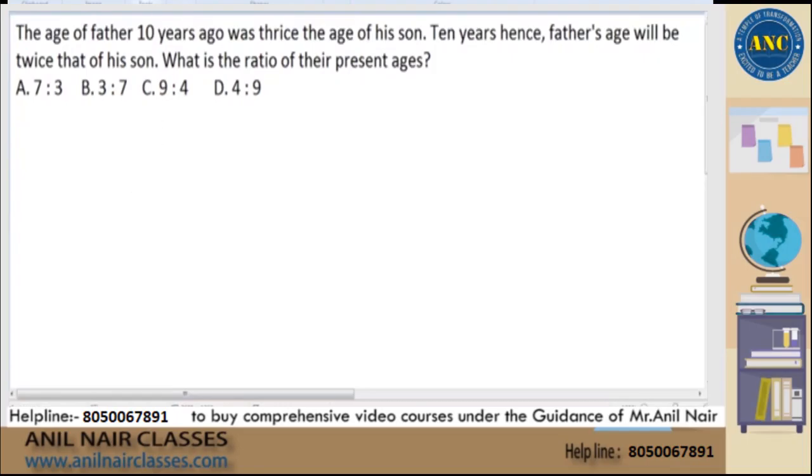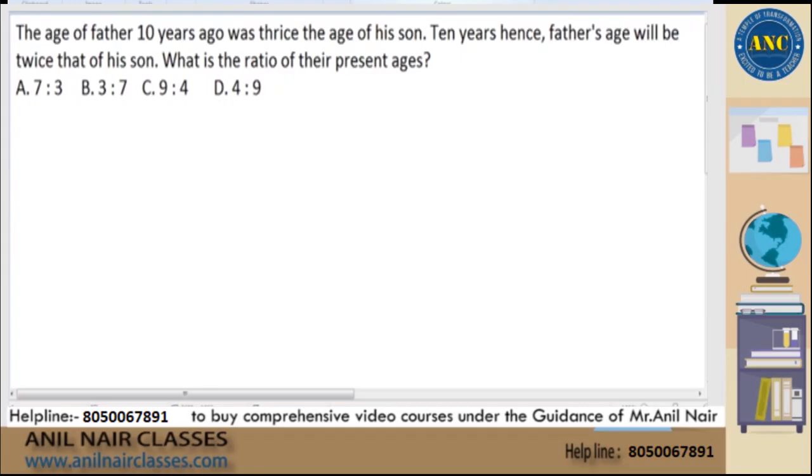Okay. Now first let us read the question, and then we will read statement by statement. The age of father 10 years ago was thrice the age of his son. 10 years ago the father is thrice the age of his son. Next, 10 years hence father's age will be twice that of his son. 10 years later it is given. What is the ratio of their present ages?